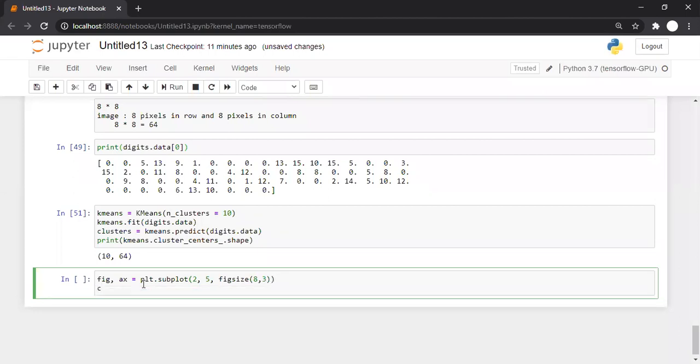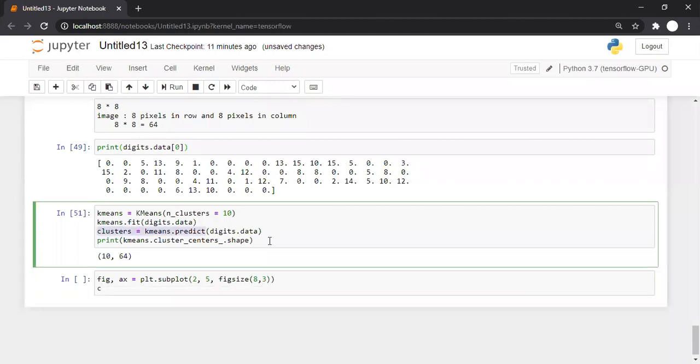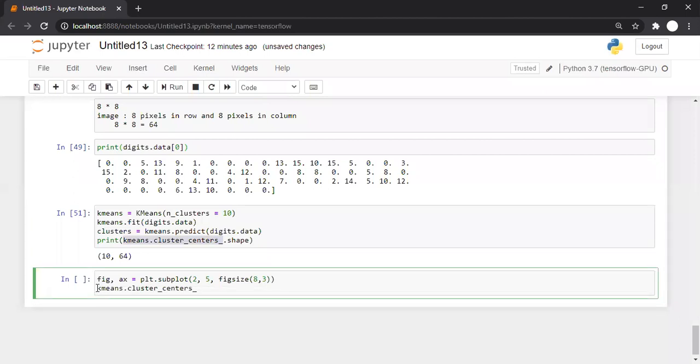And then get the centers, from k-means dot cluster centers underscore. But I want to display the centers as an image, so I need to reshape it.